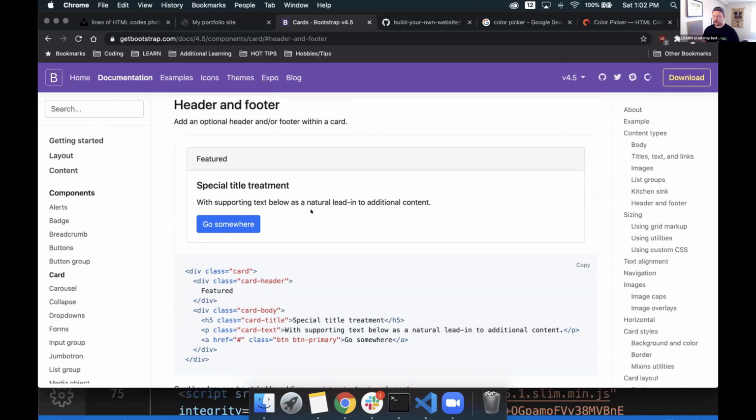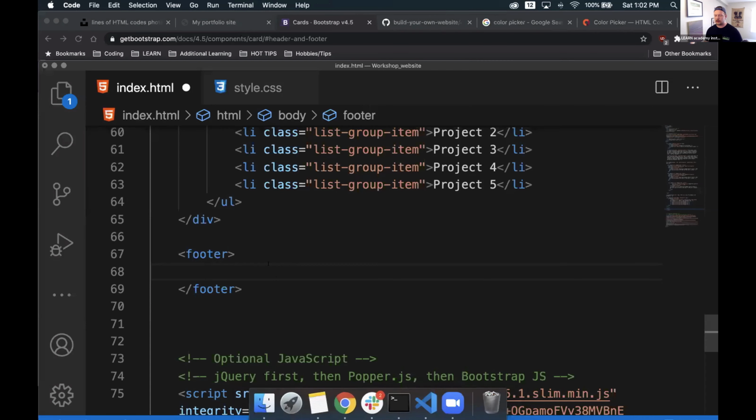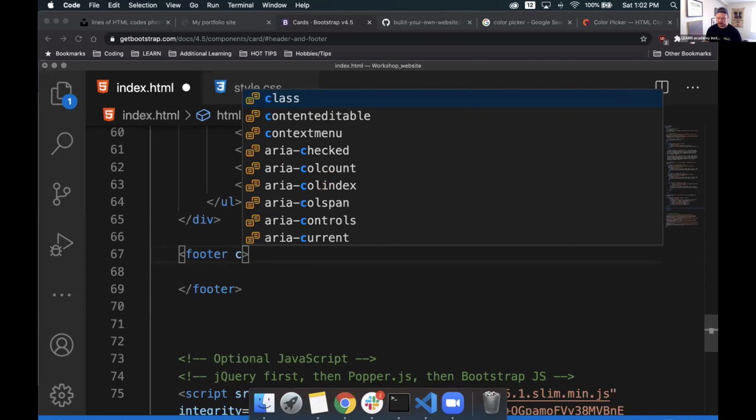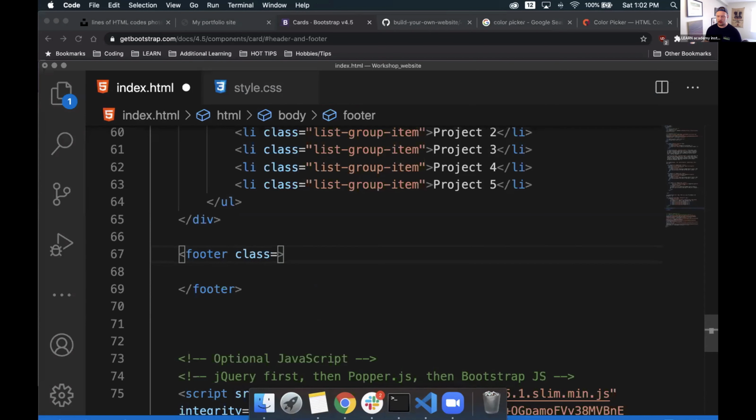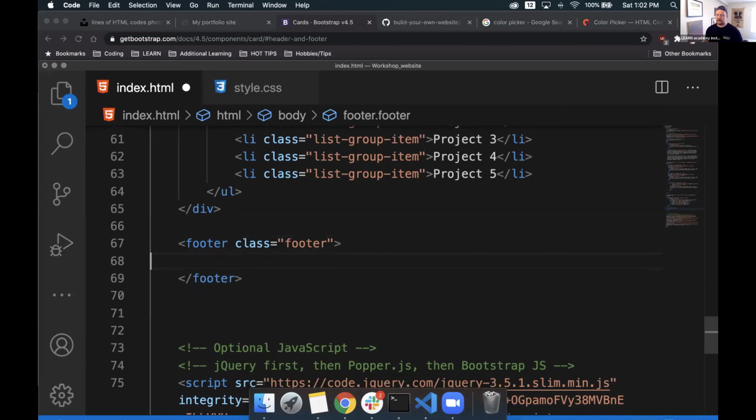I wrote some of this code ahead of time, but I'll share it with you and we can do this together. I'll write it out completely. So we have a footer. Let's give it a class of equal footer. We're going to access this class a little bit later. And from there, inside of the body of our footer, I'm going to tab in just a little bit here.